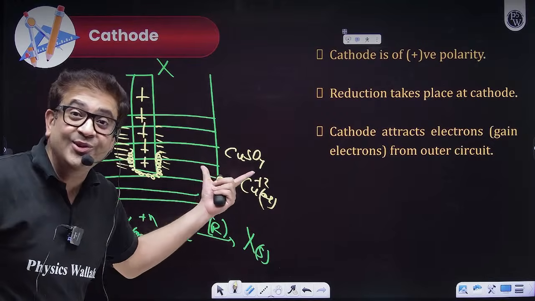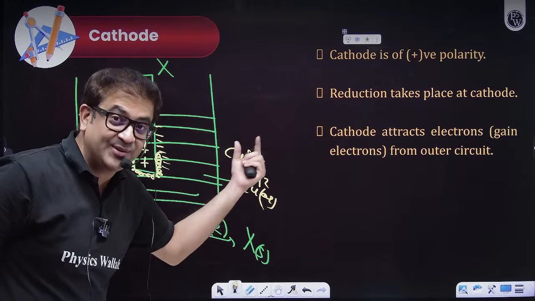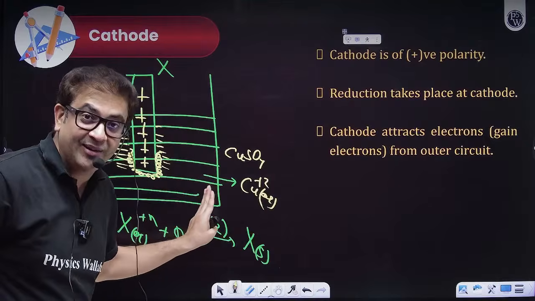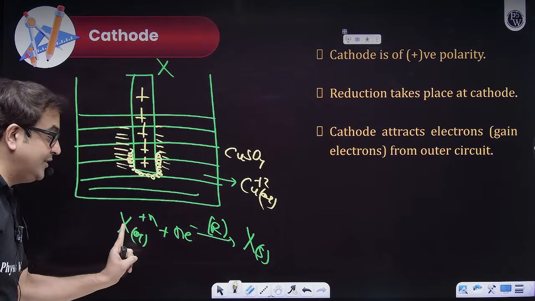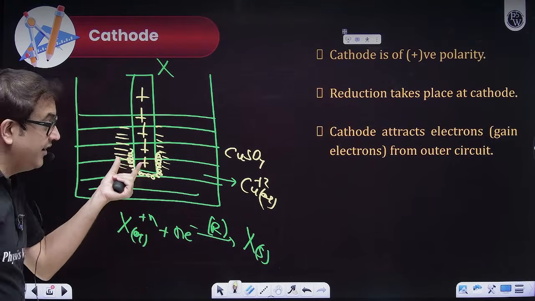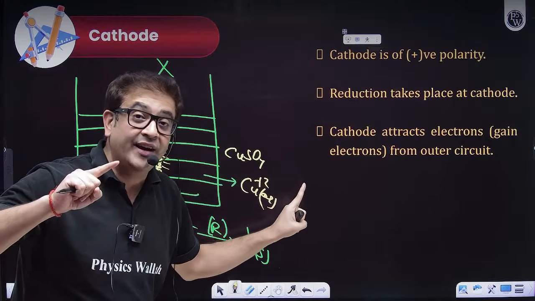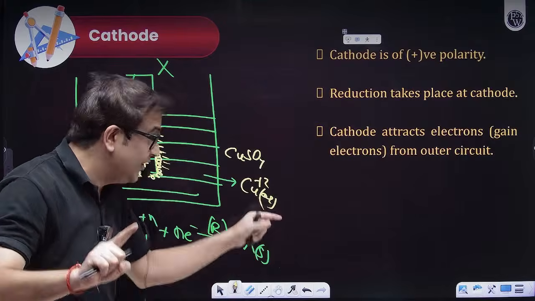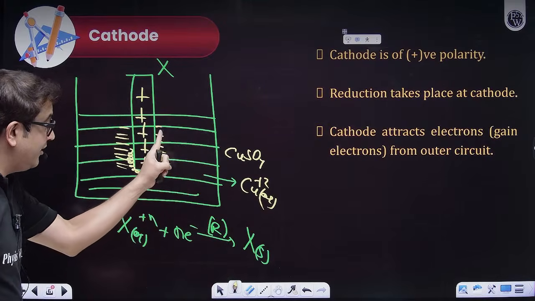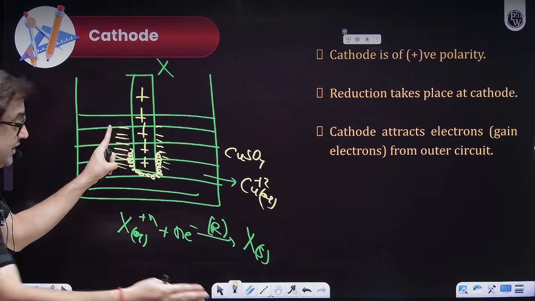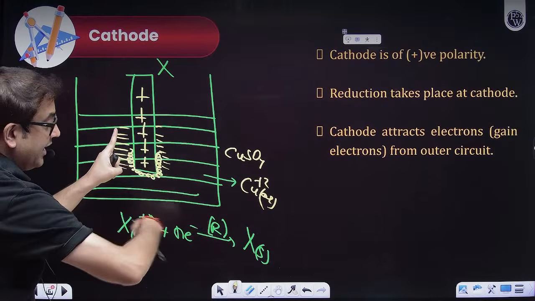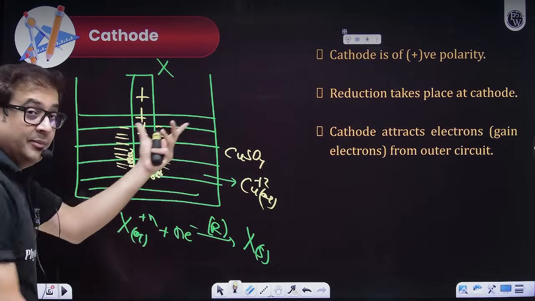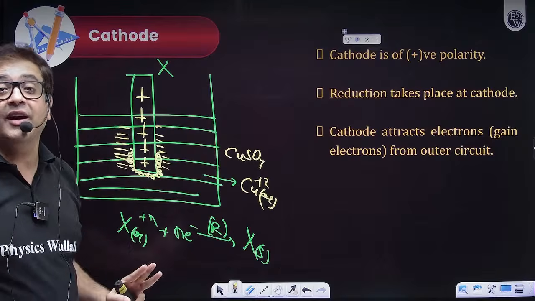Out of those 100 Cu plus 2 and 100 sulfate ions, the solution was neutral. But once 1 Cu plus 2 has deposited, the concentration of sulfate ion is still 100 and the concentration of Cu plus 2 is 99. So the outside environment will become negatively charged, and as this happens again and again, minus will be accumulated outside and plus will be accumulated inside.